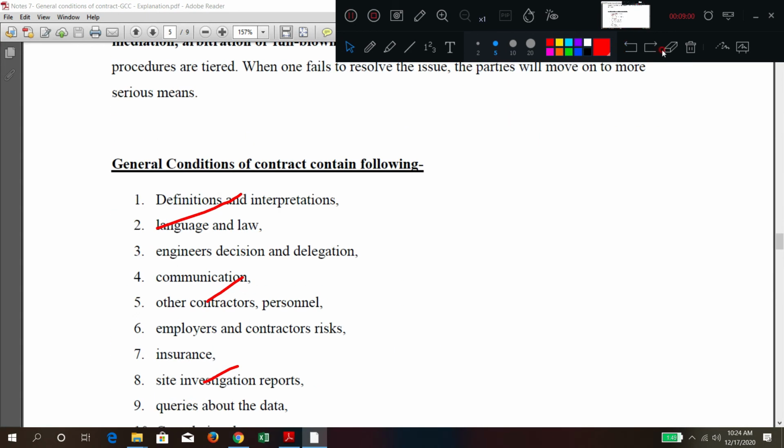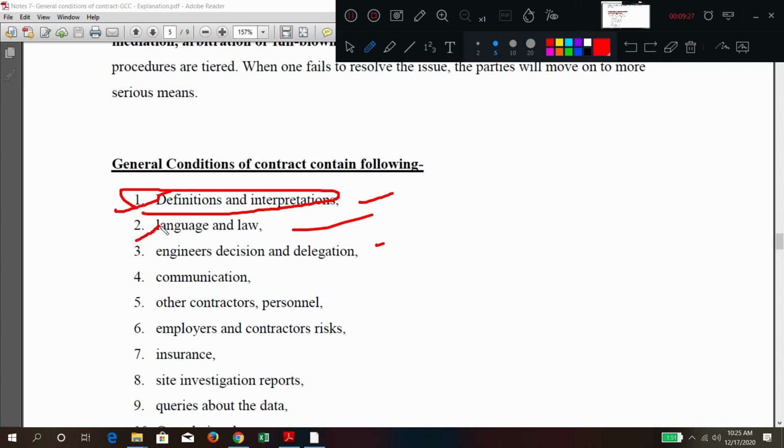Okay. So apart from that, I have given a list of general conditions of contract. You should write at least 1 or 2 lines in the main exams about this one. Okay. So these are some of the general conditions of contract which will be there in a typical contract. Definition and interpretation. So what do you mean by this term? Scope of work means what? What is meant by excavation? What do you mean by this one? So like that, you are giving definitions in the first section.